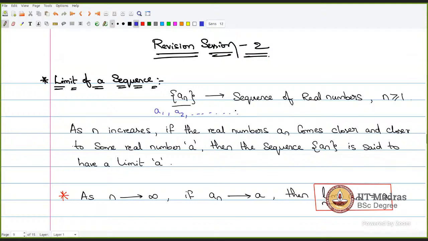As n increases, if we keep on increasing n, that means the 100th term, the 1000th term, if these later real numbers come closer and closer to some real number a, then this sequence an is said to have a limit value a, or I say the limit of a sequence an is equal to a.